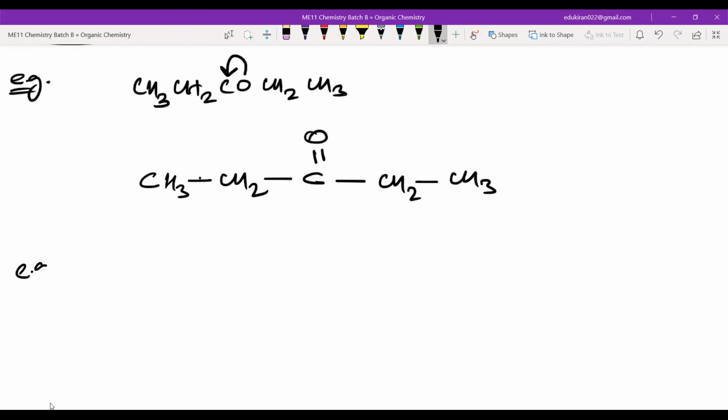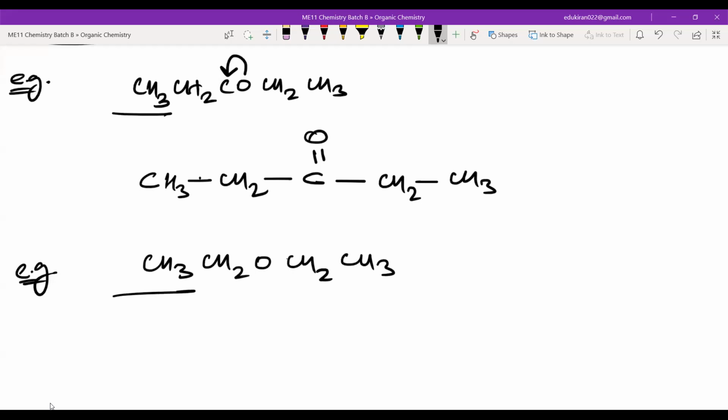Now there is one more example which you will see: CH3, CH2, O, CH2, CH3. Now, do these two look the same? Yes or no? Tell me. They are looking the same? Yes, sir, kind of, but there is a slight difference here. There is no CO, there is no carbon here. That is why what will happen? This will be CH3. Now you have a carbon. This carbon has made 2 bonds, that means it cannot take the oxygen. So now the oxygen will be in the middle.